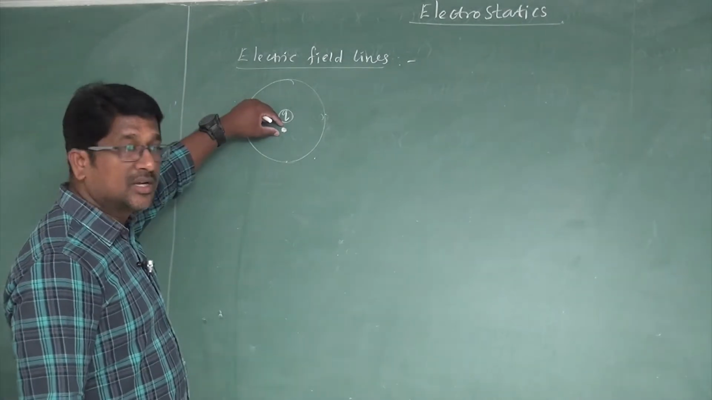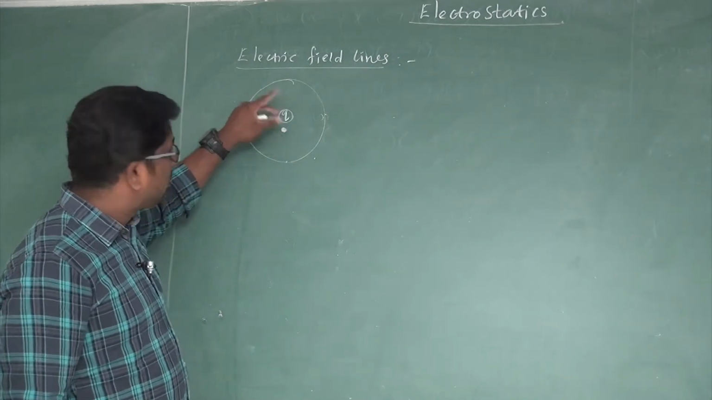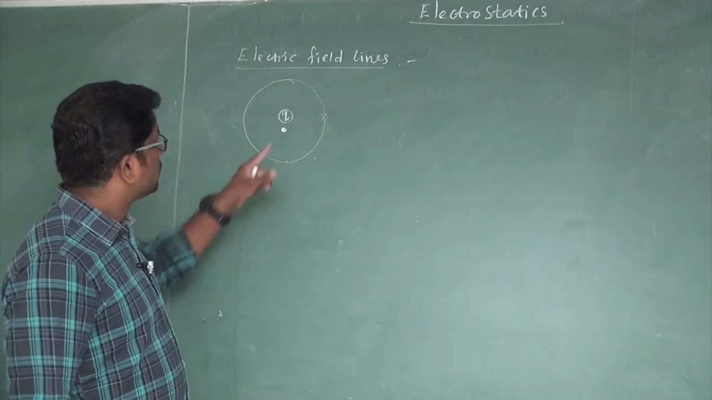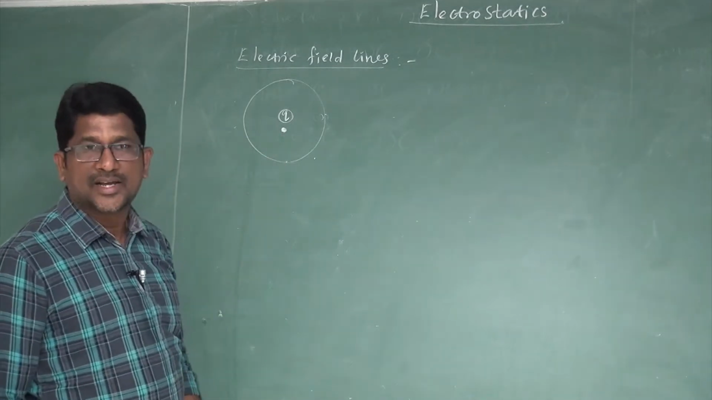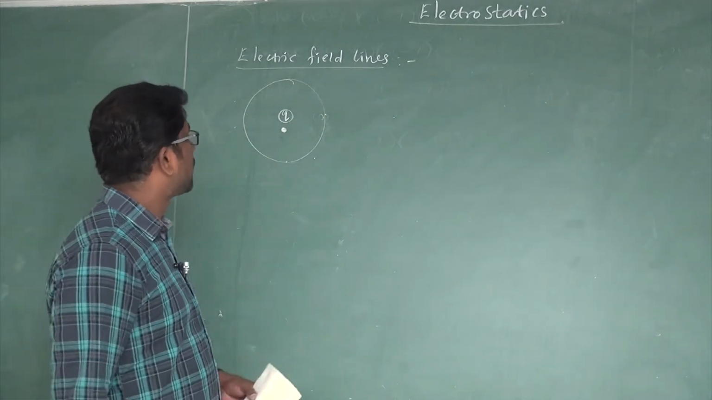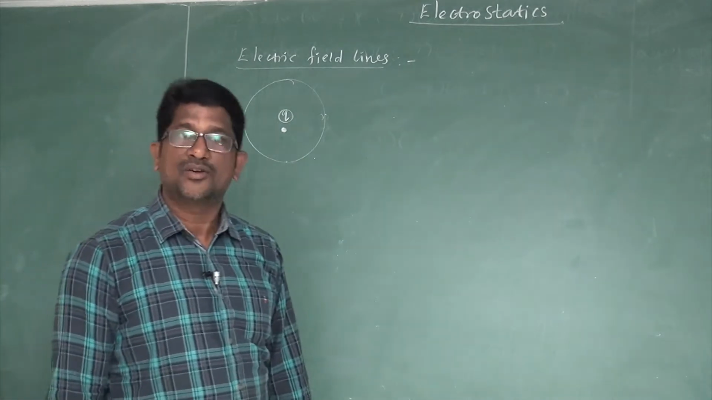So this is a point charge. It produces an electric field around it. The existence of the electric field around this charge we don't know. The pattern we don't know. So that is why Michael Faraday introduced the concept of electric field lines. Right. So what is meant by an electric field line, or what are called electric field lines?